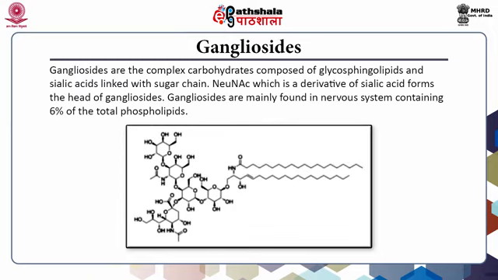Gangliosides. These are complex carbohydrates composed of glycosphingolipids and sialic acids linked with a sugar chain. NeuNAc, which is a derivative of sialic acid, forms the head of gangliosides. They are mainly found in nervous system containing 6% of the total phospholipids.